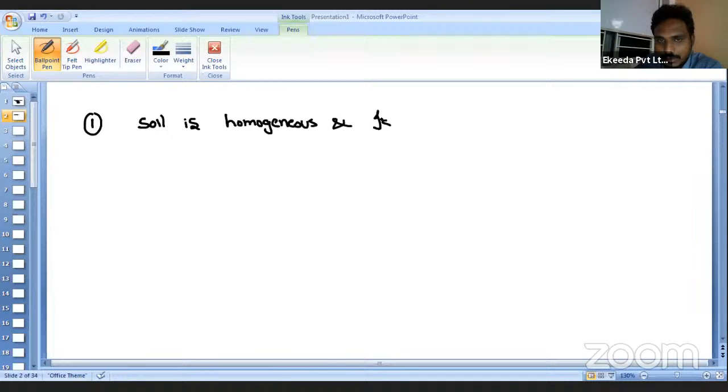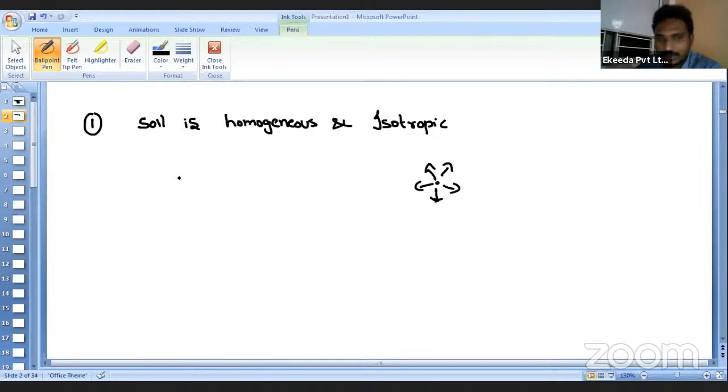What is meant by homogeneous? In the same direction, all the properties of the soil are the same. What is meant by isotropic? At a particular point, whatever direction you take, the properties of the soil are the same.